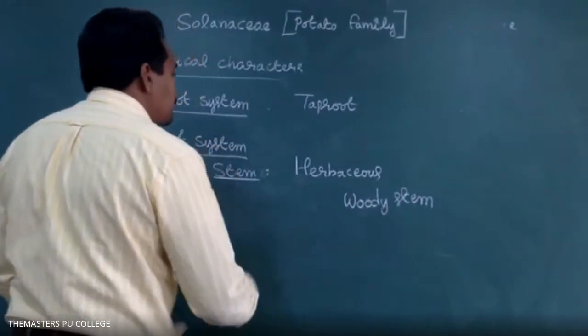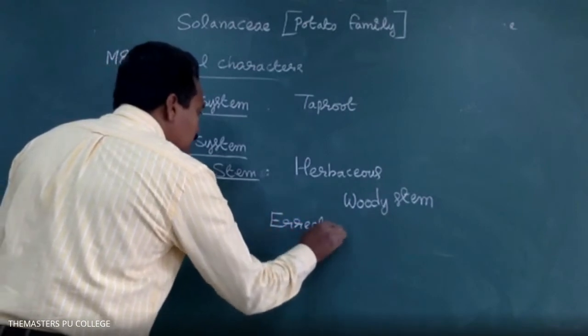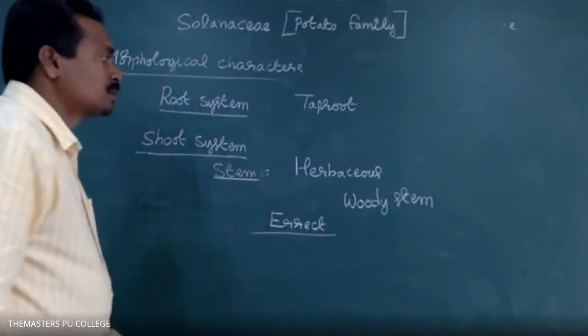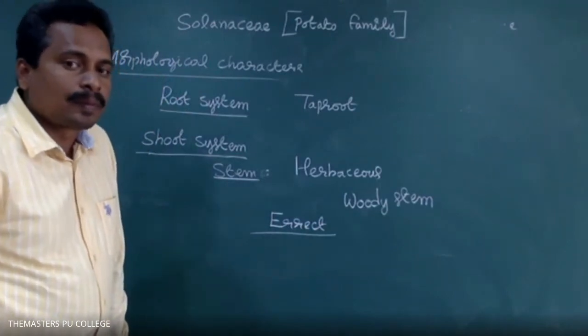The stem is erect. Erect means it grows vertically.